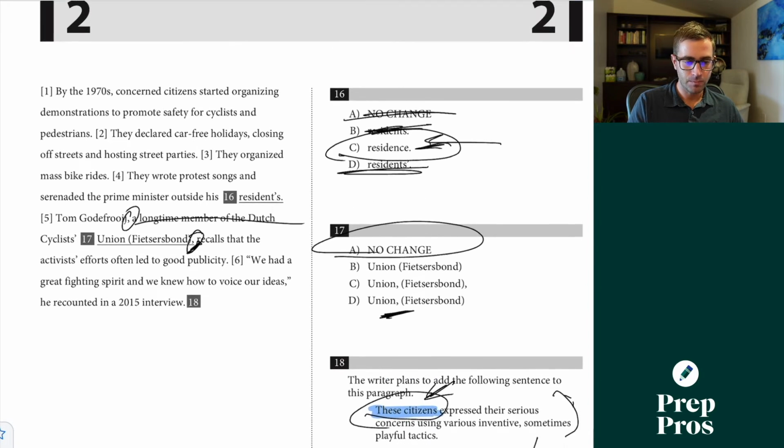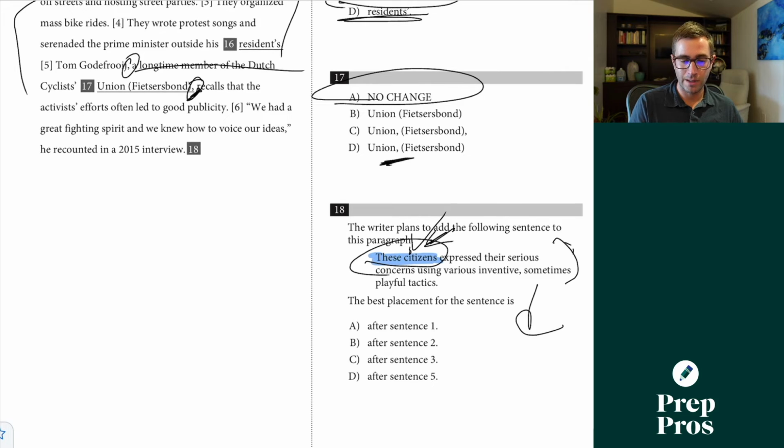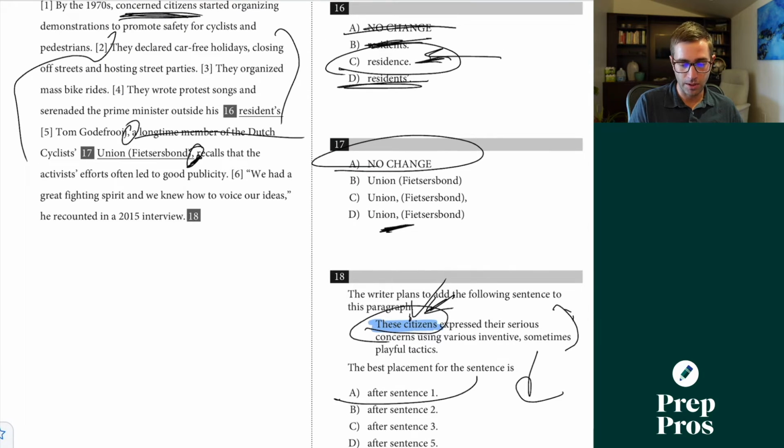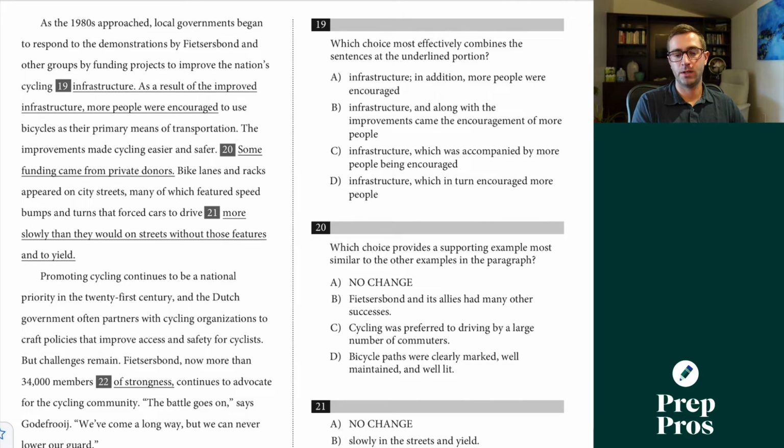So by the 1970s, concerned citizens, here alarm bells are kind of ringing, started organizing demonstrations to promote safety for cyclists and pedestrians. These citizens, all good there. That makes perfect sense referring back to it. Expressed their serious concerns using various inventive, sometimes playful tactics. Well, now we're seeing all those playful tactics, so it's really simply going to be after sentence 1 here. All right, 19, another one of these most effectively combined, so go ahead and knock off that answer choice.